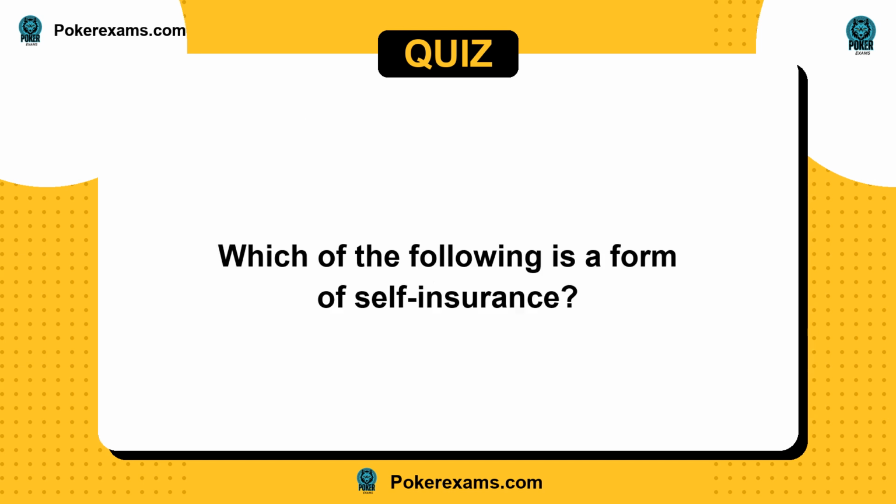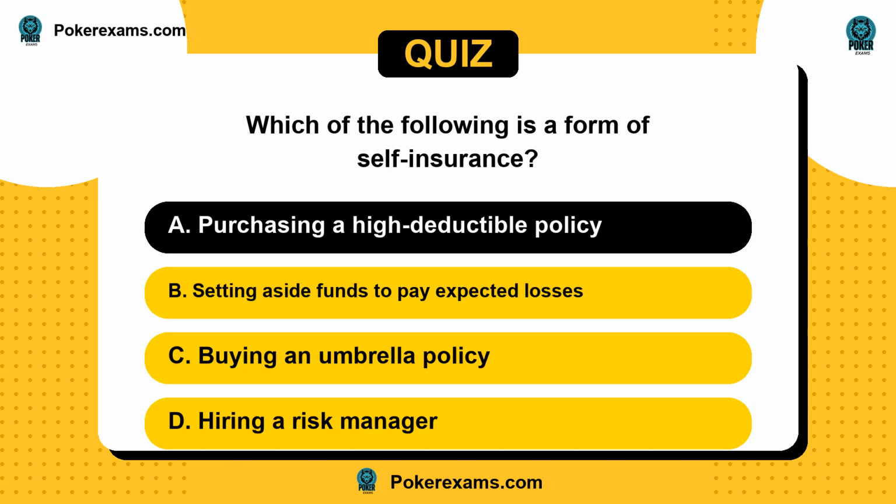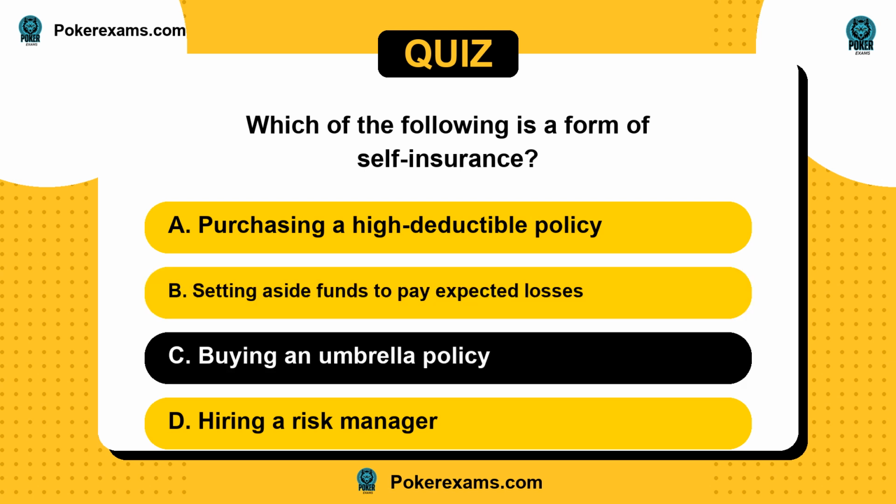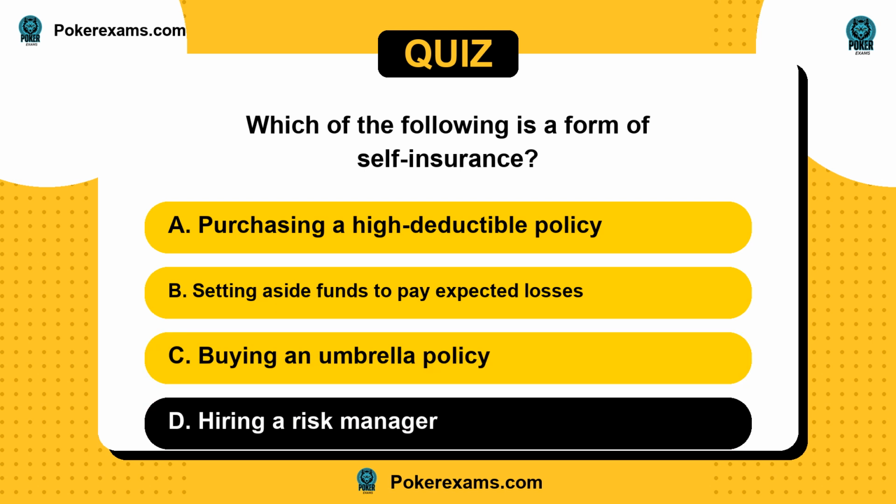Next question. Which of the following is a form of self-insurance? Is it A, purchasing a high-deductible policy? Or B, setting aside funds to pay expected losses? C, buying an umbrella policy? Or D, hiring a risk manager?